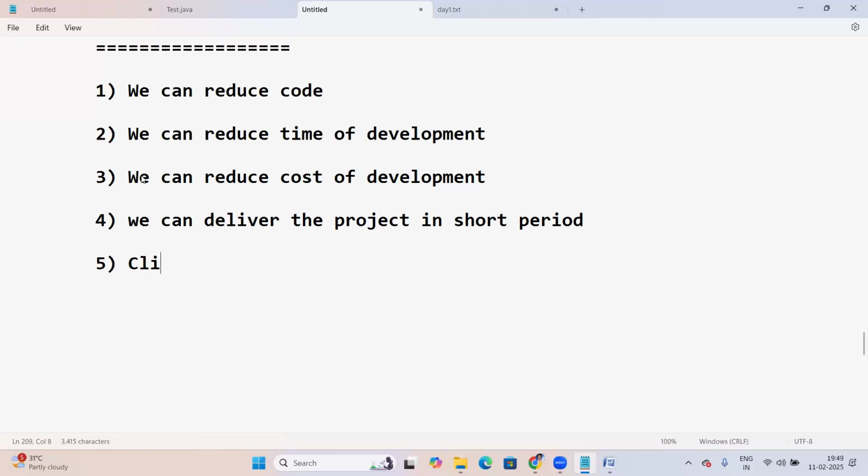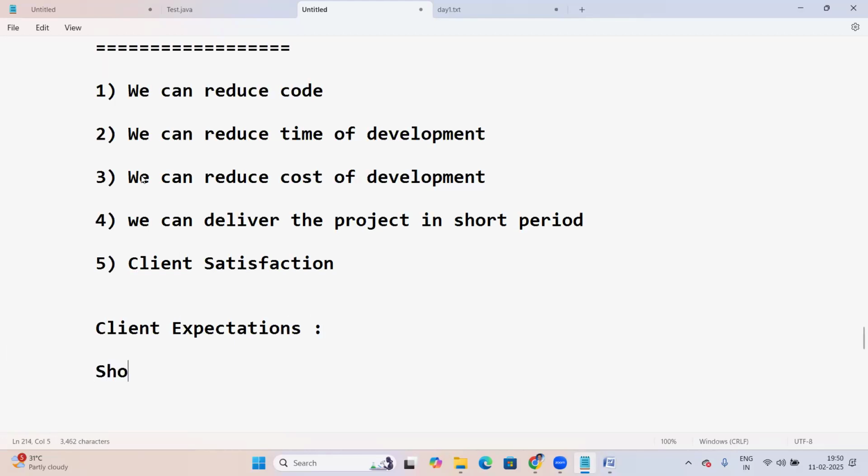Yes, this is very, very important. Client expectations nowadays: what are the client expectations here?